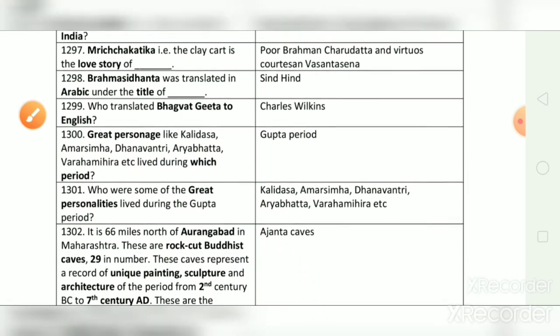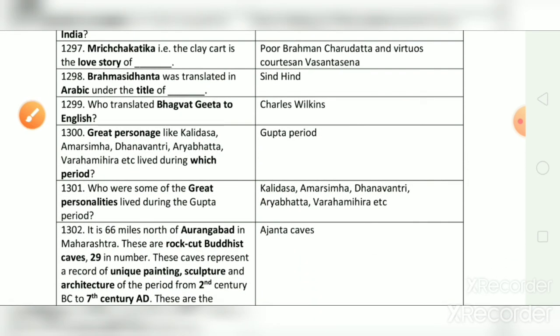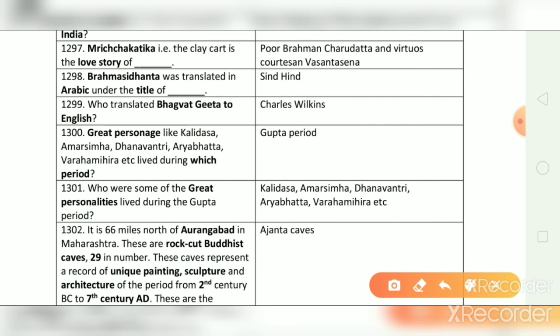Brahma Siddhanta was translated in Arabic under the title of what? And the correct answer is Sindh Hind. Who translated Bhagavad Gita to English? And the correct answer is Charles Wilkins.